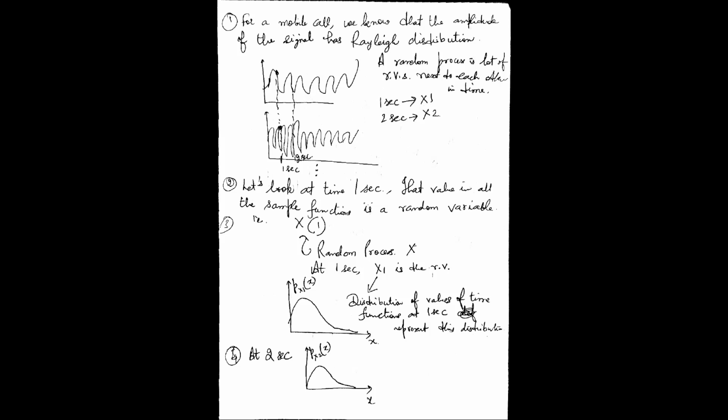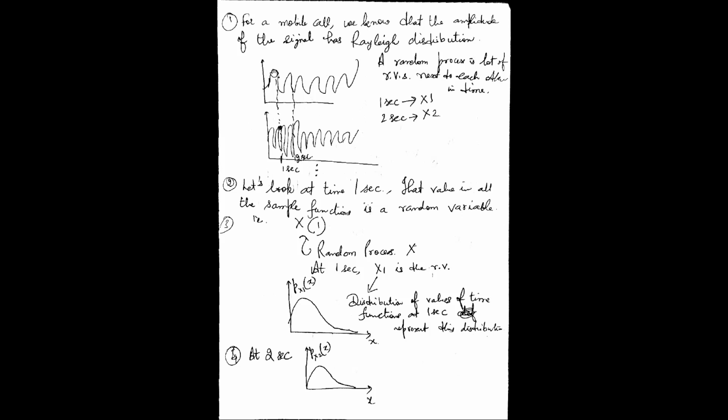So a random process is actually a collection of time functions, of course with associated probability description, which I will just explain. Now this point is clear that a random process is a collection of time functions. Now let us come to the other part of the definition, which says with associated probability description.